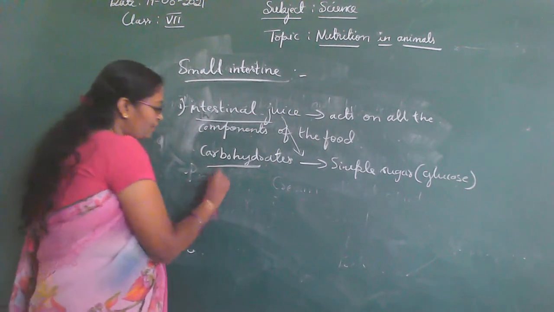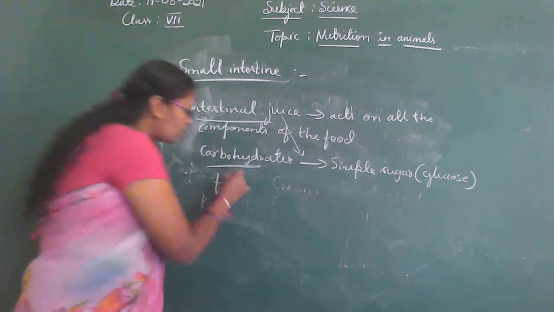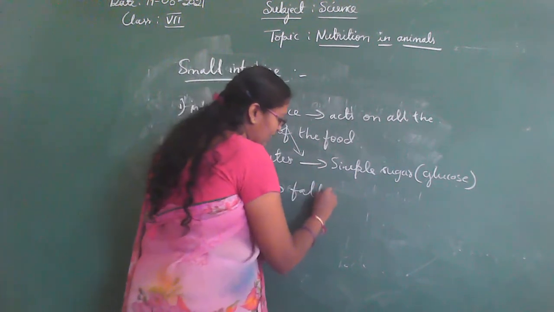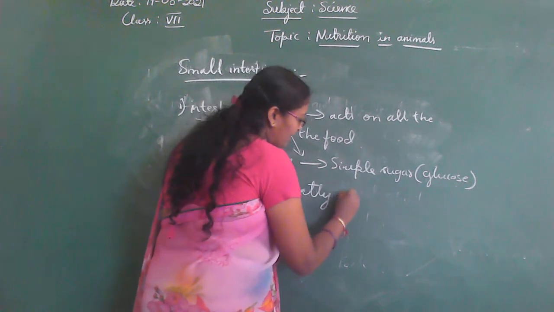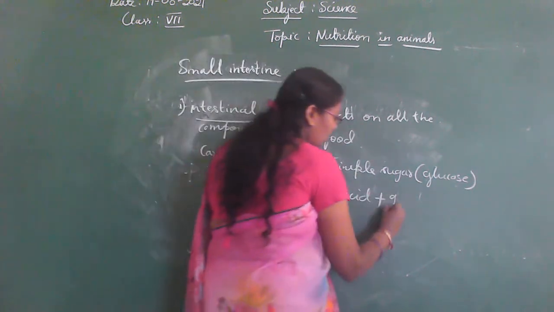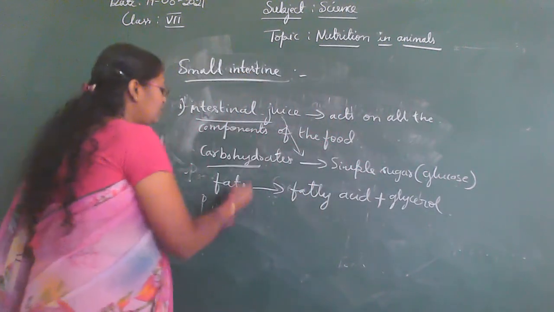Then fats: intestinal juice also acts on fat, and this fat is converted into simpler forms called fatty acid along with glycerol.